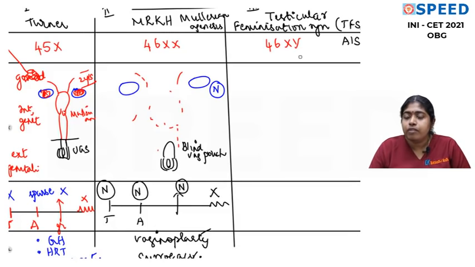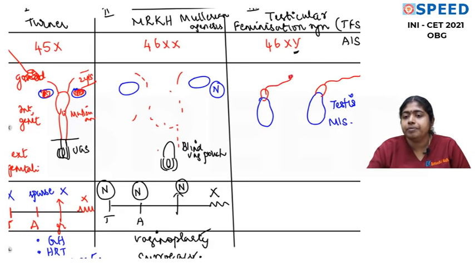Now coming to testicular feminization syndrome. Now please understand the fact that the gonad is testis. Why? Because the Y chromosome is present. The testis is going to produce Mullerian inhibiting substance, so the Mullerian duct will not develop. The Wolffian duct develops into epididymis, vas deferens, seminal vesicles and all that.